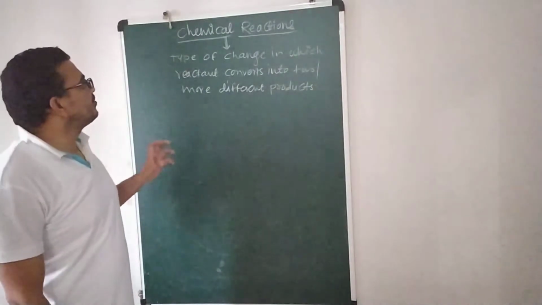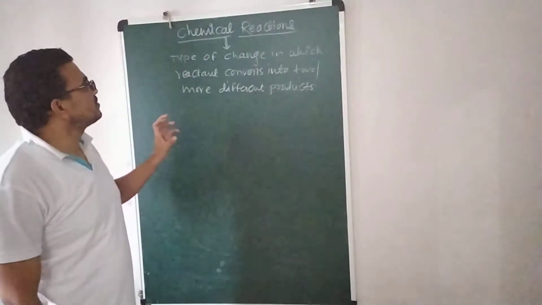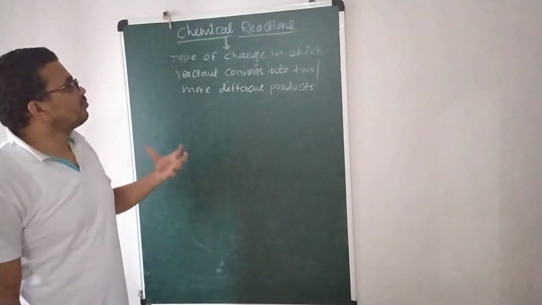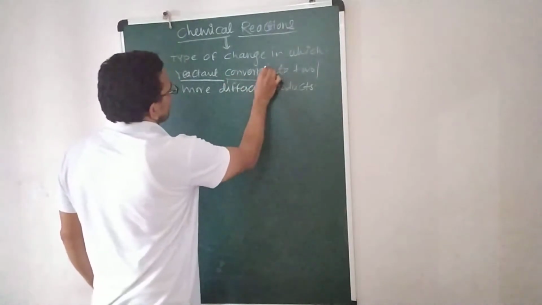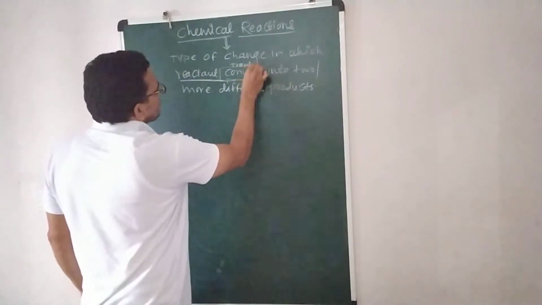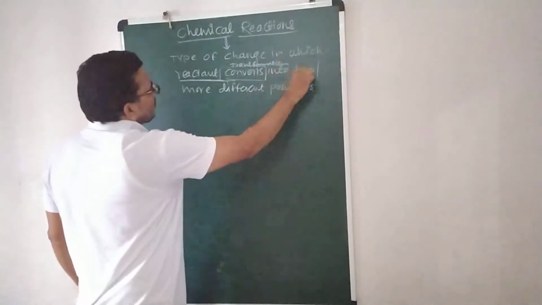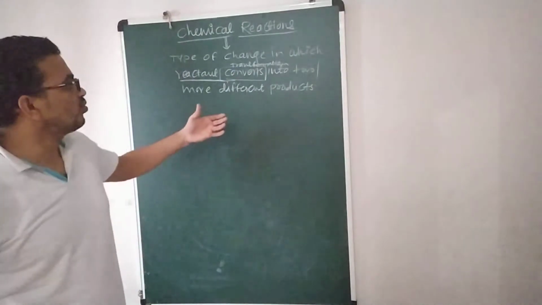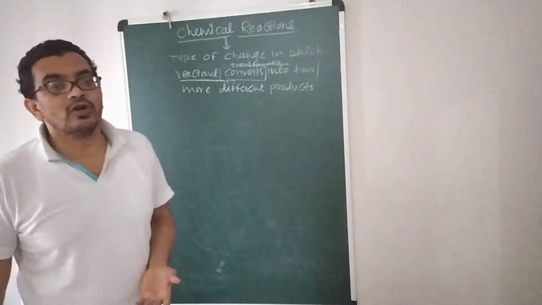See, understand the meaning of this. This is a type of change. It is a type of change in which reactants convert or transform. So you can write transformation also. Convert or transformation into two or more different products. Understand? So two or more different products are forming.